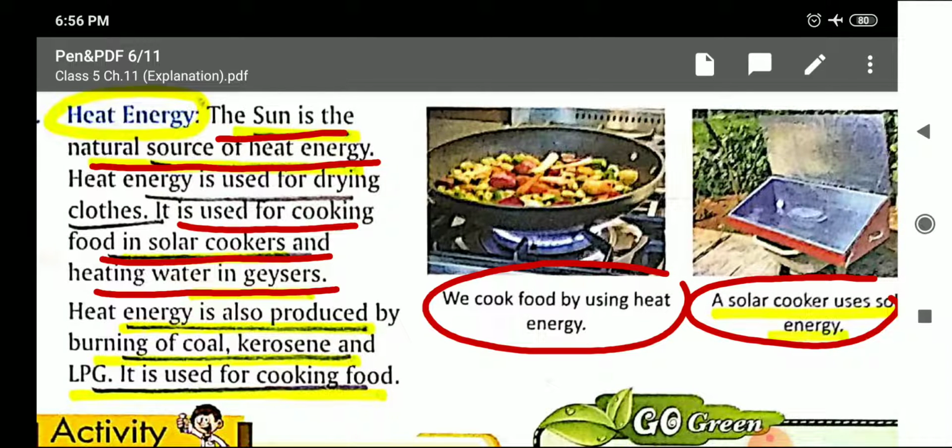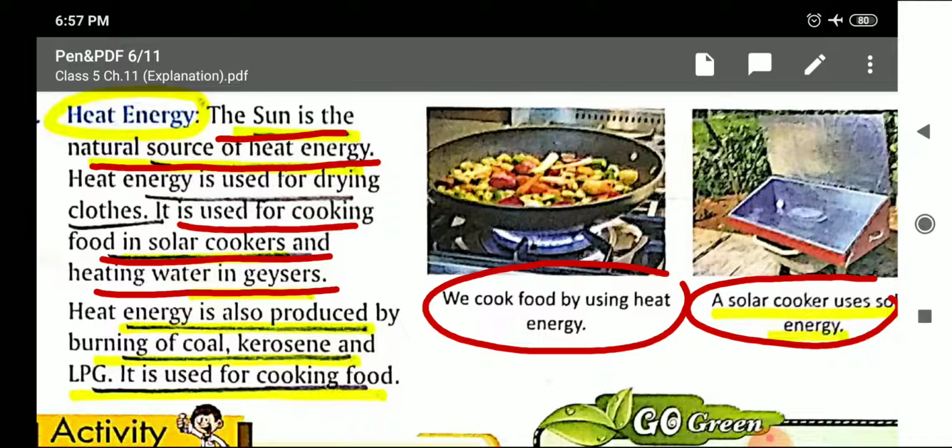Solar cooker, you can see the picture very carefully. It is the special type of cooker where we use the polythene and the glass which can absorb the heat and light of the sun. And that energy in the form of heat and light can be used to cook the food. So that is the natural way of cooking food.